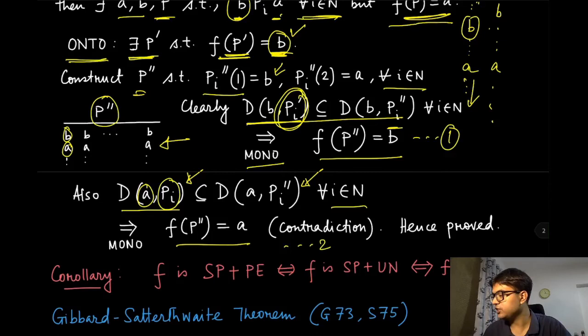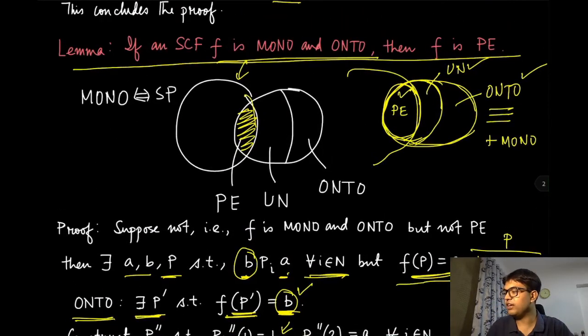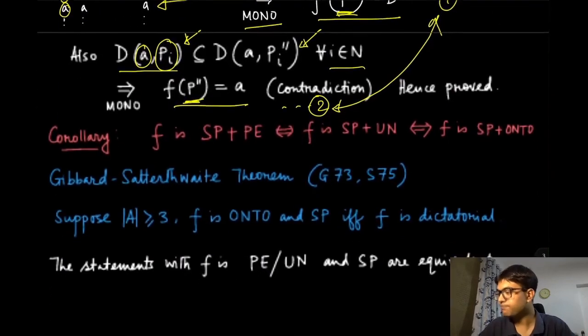Let's say this is 2, then 1 and 2 are in contradiction, because they are the same preference profile but lead to two different alternatives. That proves we cannot have a situation where it is monotone and onto and it is not Pareto efficient. So it must be Pareto efficient.